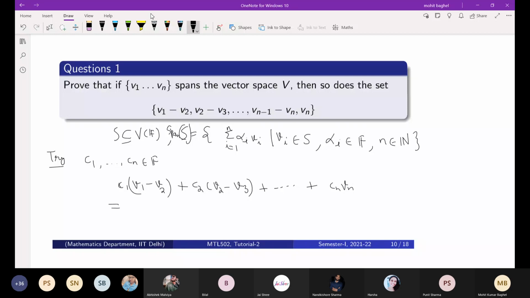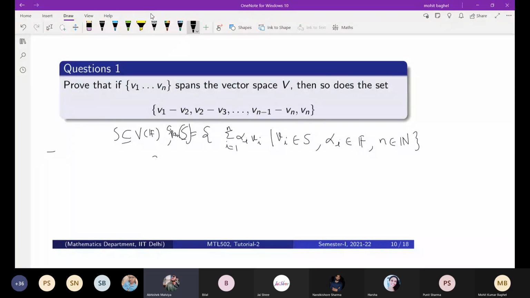Let's start. The given thing is that v1 to vn spans the vector space V. It is enough to show that the span of the set v1 minus v2, v2 minus v3, up to vn is contained in the span of v1, v2, vn, then it is okay.